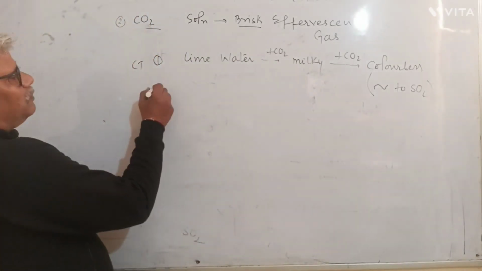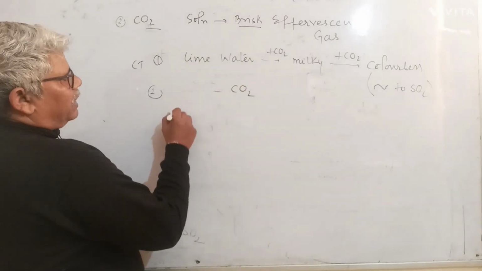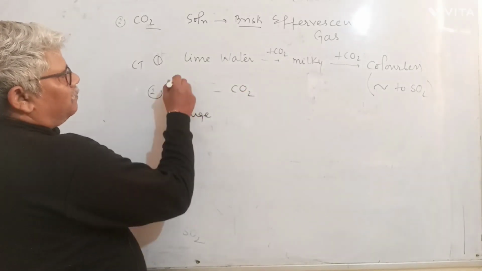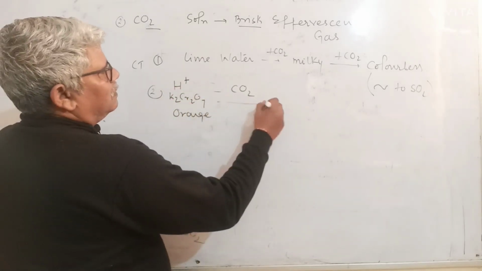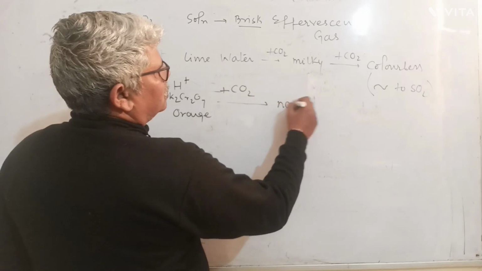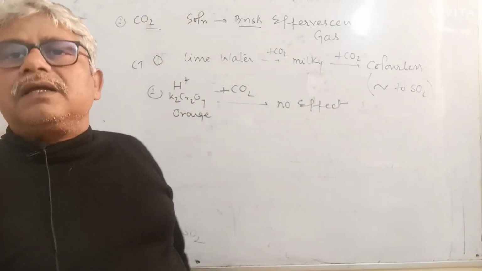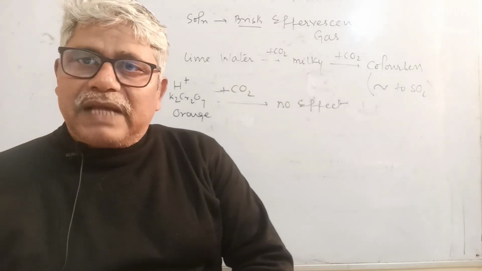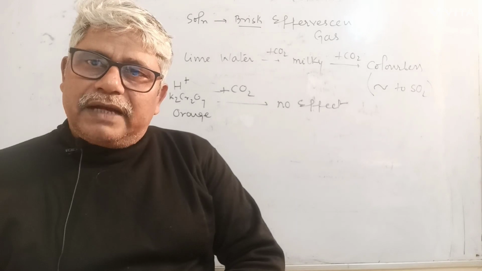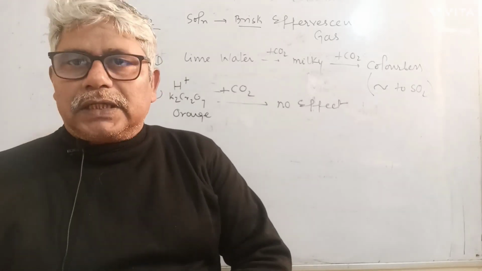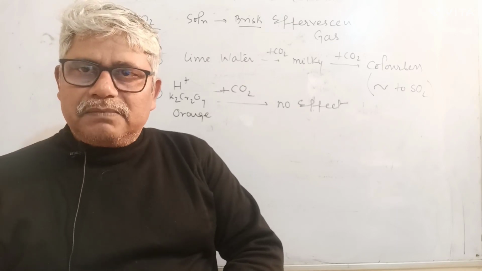So both the gases, sulfur dioxide and carbon dioxide, turn lime water milky. So there has to be one more test: pass carbon dioxide on an orange colored compound which is acidified potassium dichromate. With carbon dioxide it shows no effect. Carbon dioxide does not cause any color change in orange colored acidified potassium dichromate.